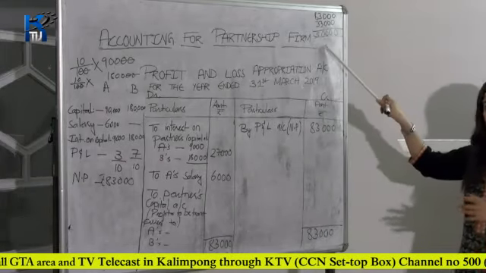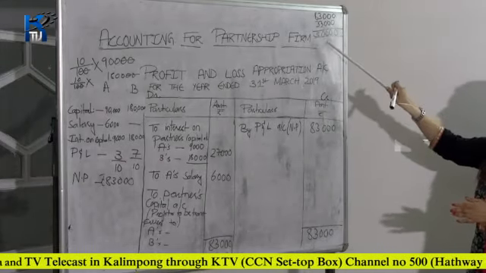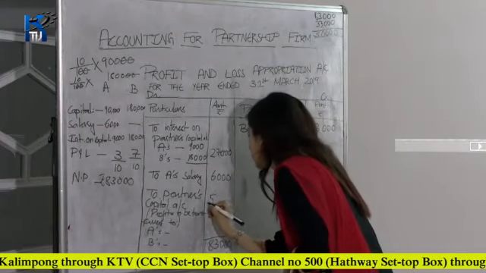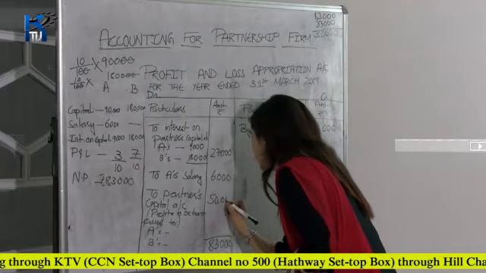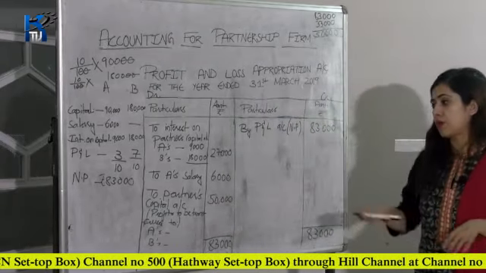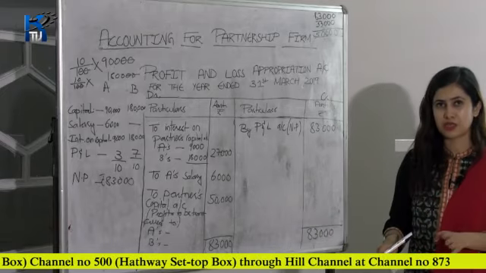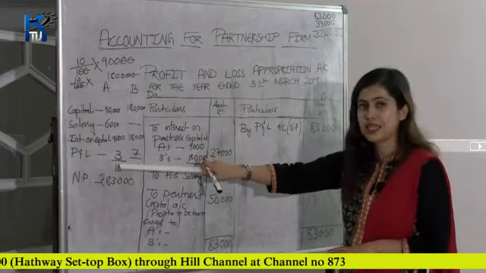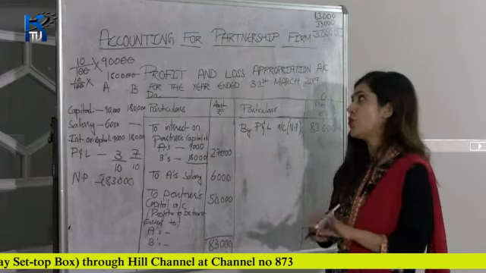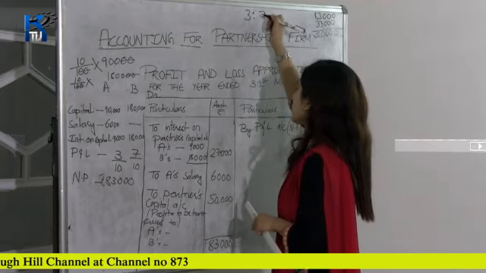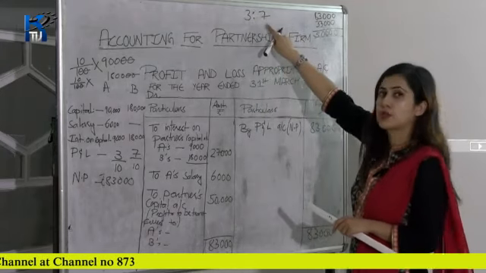Just now we calculated the difference, and the difference is 50,000 rupees. Okay, that difference you have to write here in this column. This is the difference and this is the profit which is to be distributed between the partners A and B. Okay. So, A will get 3/10 of this amount, because the ratio was 3:7. So, A's ratio was 3 and B's ratio was 7.